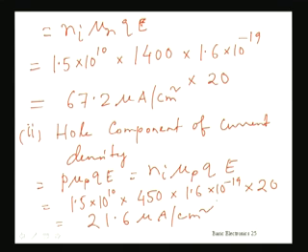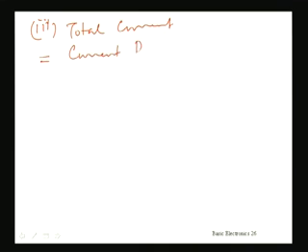Now the third part of the problem says that you have to find out the total current in the silicon bar. In order to find out the total current, you have to multiply the current density J by the cross sectional area. So the total current in the bar is equal to the current density into the cross sectional area of the bar.